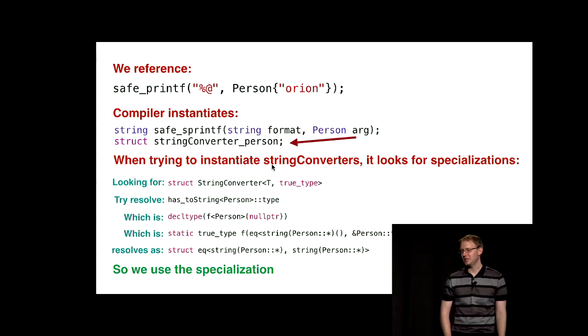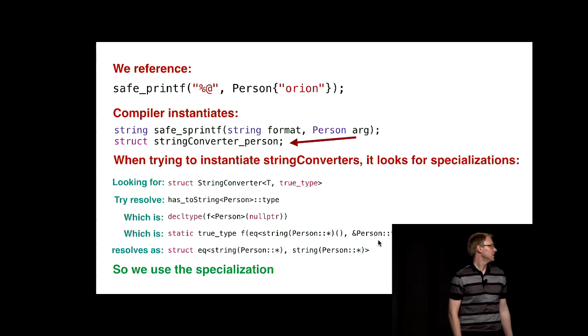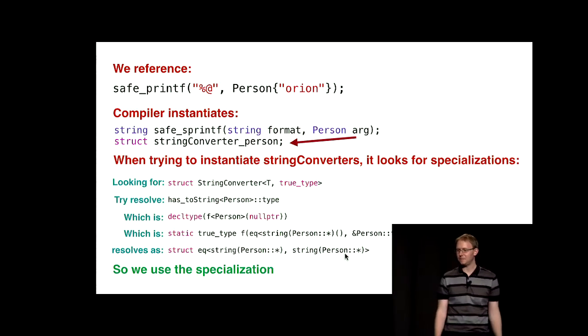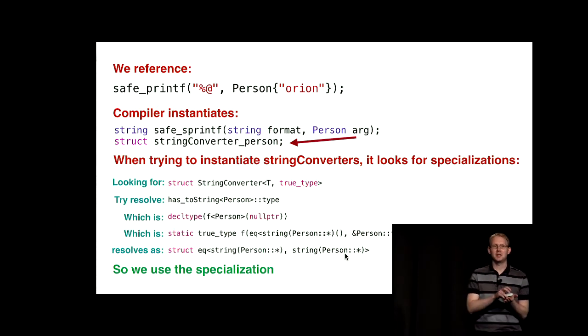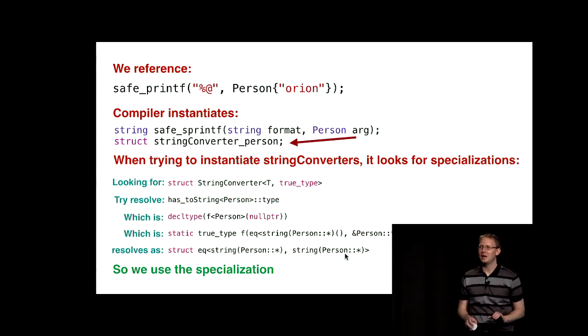For an actual class that has a toString, our person class, it does the same thing. It feeds the person into there, feeds the person into there, feeds the person into an equality structure, and that turns out to be valid. So the compiler goes, yep, true type is the result. Let's use that specialization. Simple as that. And all it's doing is just trying to effectively build classes for you by copy-pasting and picking the best one.